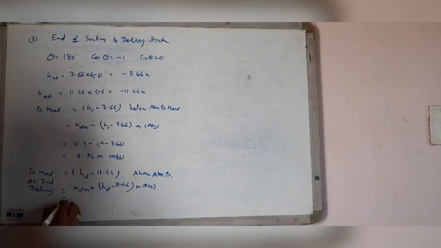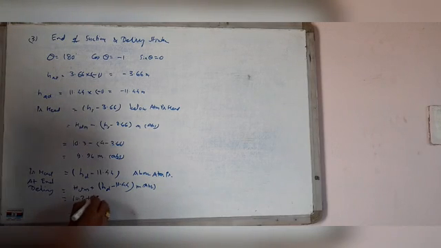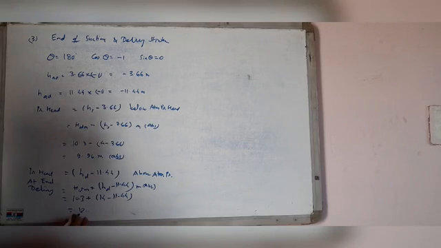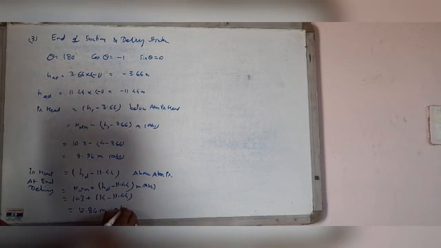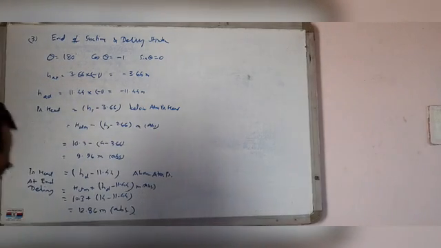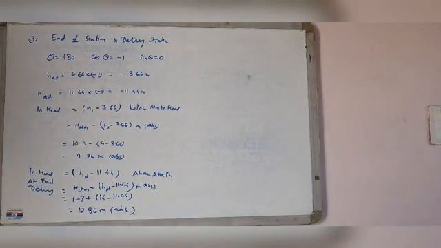That is 10.3 plus 14 minus 11.44, equal to 12.86 meter absolute. So you have to solve similar types of questions multiple times for practice. Thank you.